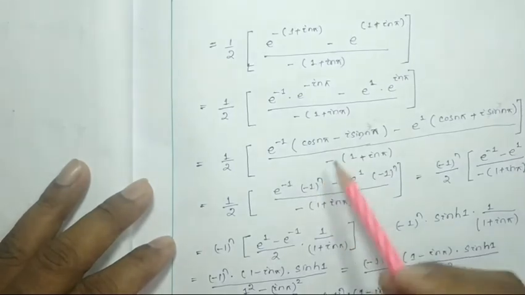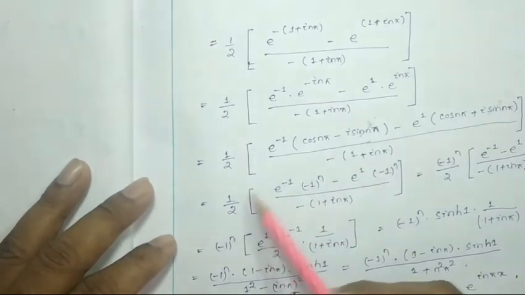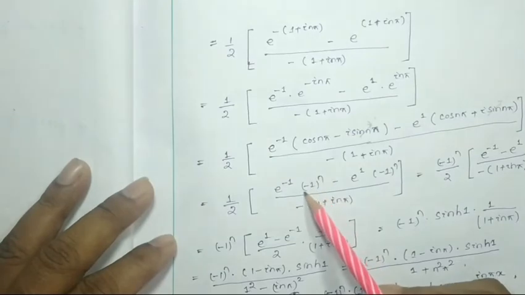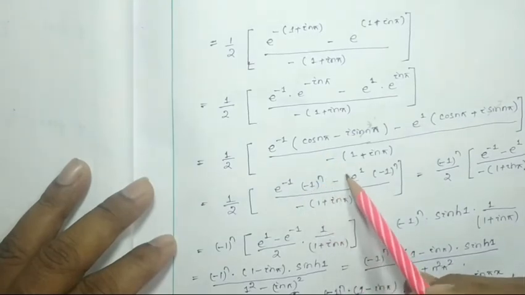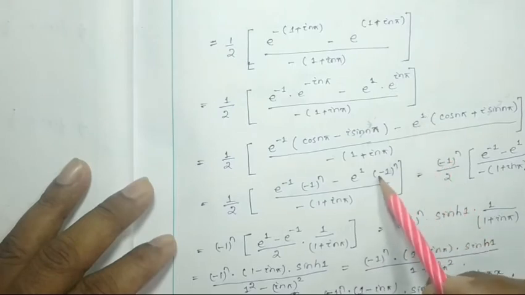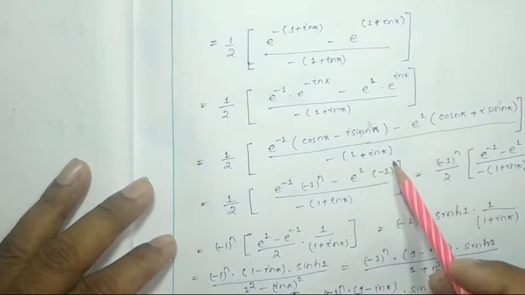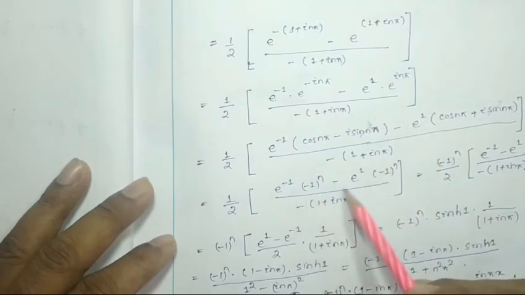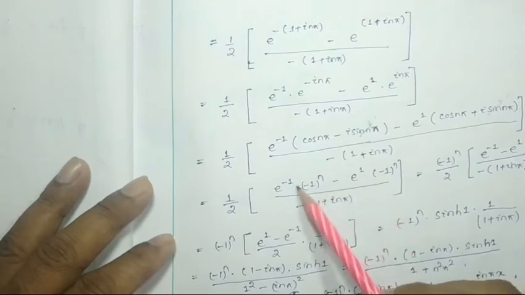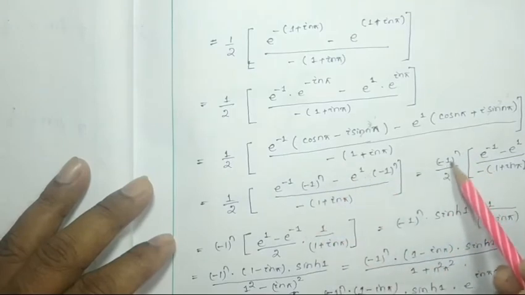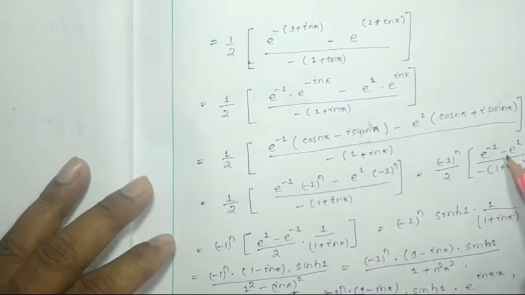So after cancelling those terms, and putting minus 1 to the power n instead of cos n pi, we have 1 by 2, e to the power minus 1 times minus 1 to the power n, minus e to the power 1 times minus 1 to the power n, and the denominator is the same as previous. I can take minus 1 to the power n common from these two terms. This will be minus 1 to the n by 2, into e to the minus 1 minus e to the power 1, by minus 1 plus i n pi.